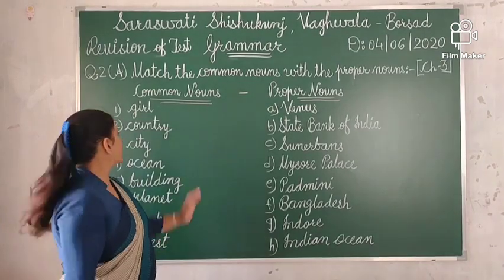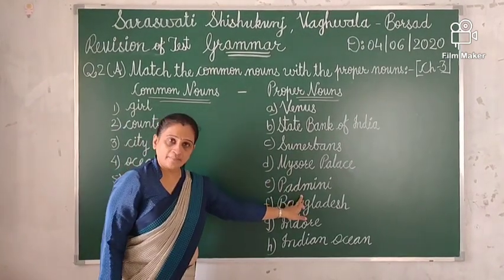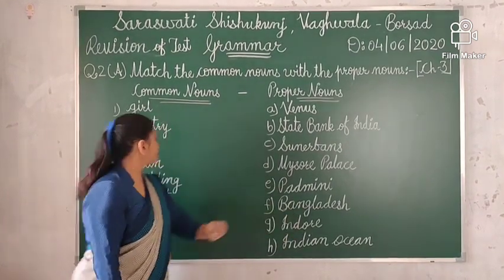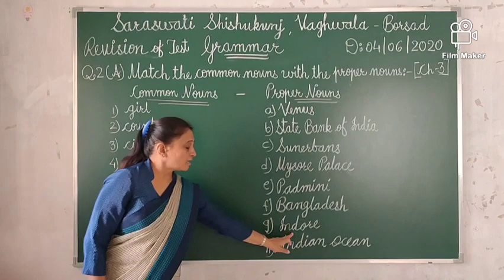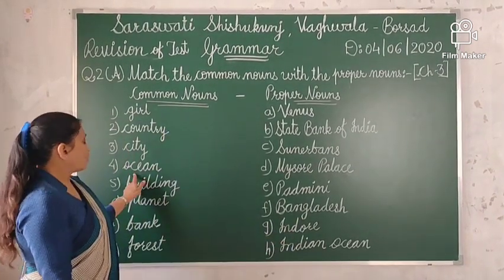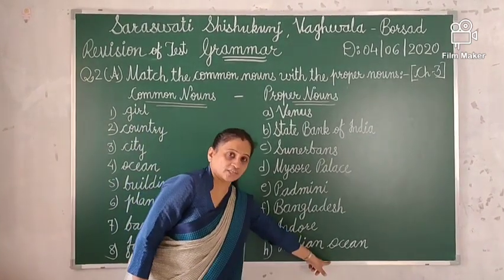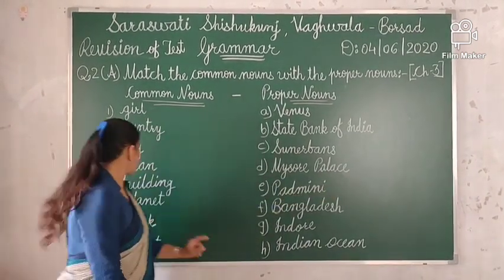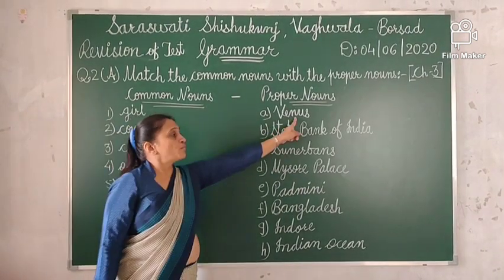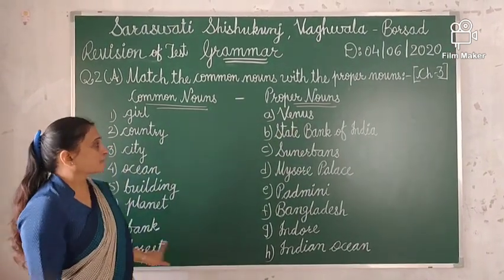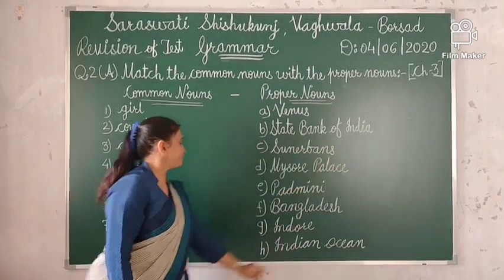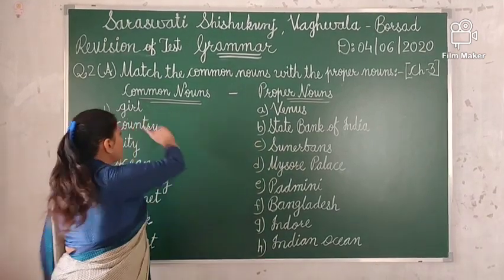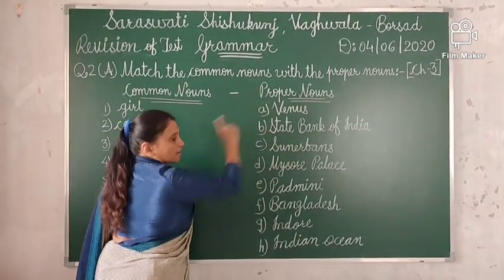Again I am repeating, children. Girl, Padmini. Country, Bangladesh. City, Indore. Ocean, Indian Ocean. Building, Mysore Palace. Planet, Venus. Bank, State Bank of India. And the last one, forest, Sundarbans. So like that way you will match common nouns with proper nouns.